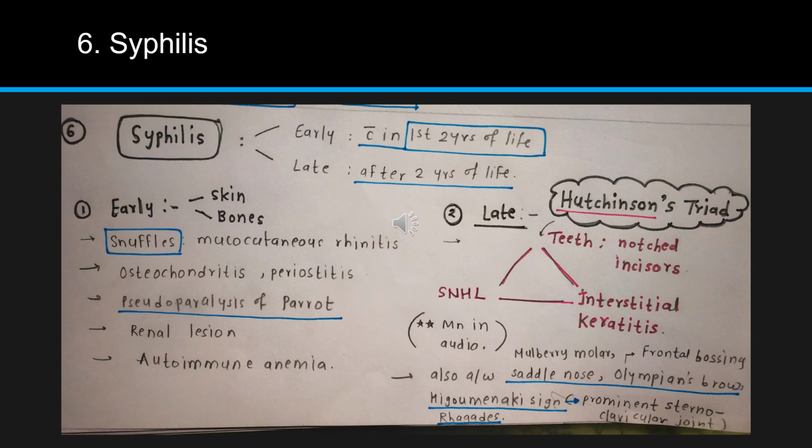In case of early syphilis, you have to remember it is mostly mucocutaneous symptoms, or these are related to skin and bones, and the baby will have snuffles, that is mucocutaneous rhinitis, osteochondritis, periostitis, pseudoparalysis of Parrot, renal lesion, autoimmune anemia. And in case of late syphilis, the triad is known as Hutchinson triad. We'll discuss it shortly.